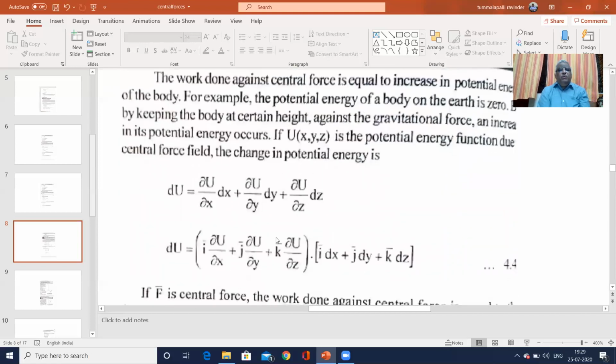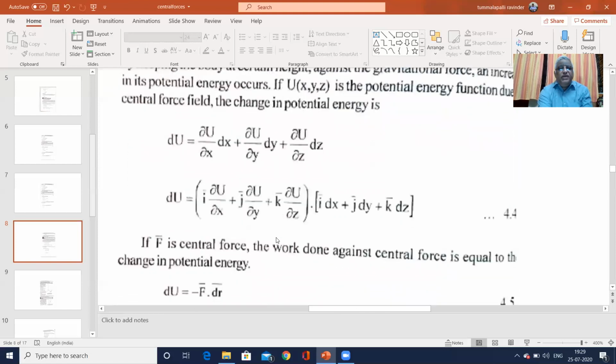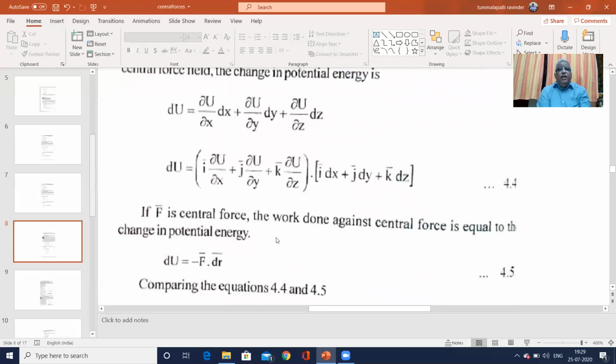So dU can be written as a dot product: i dou U by dou x plus j dou U by dou y plus k dou U by dou z, dot i dx plus j dy plus k dz. If capital F is the central force, then the work done against the central force is equal to the change in potential energy.